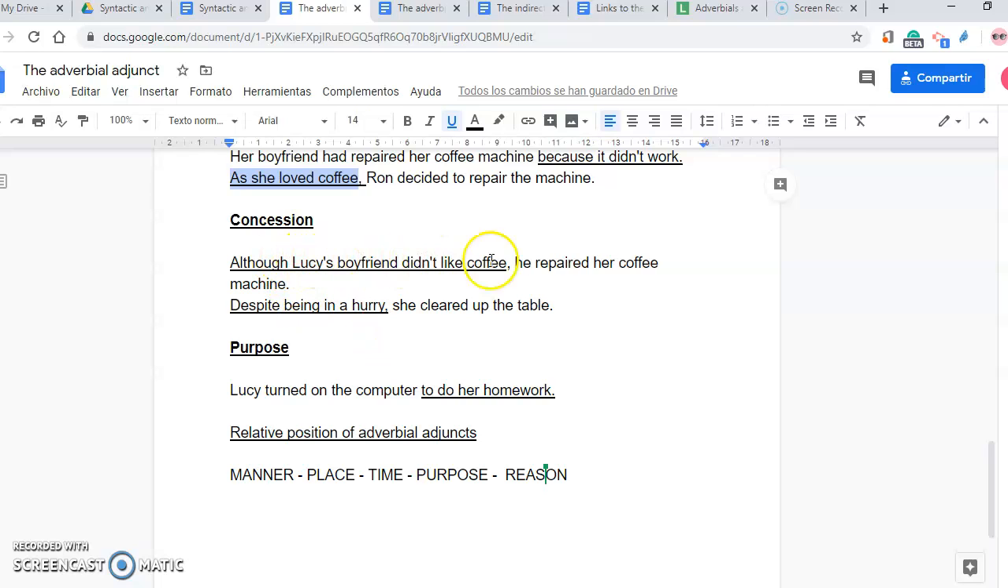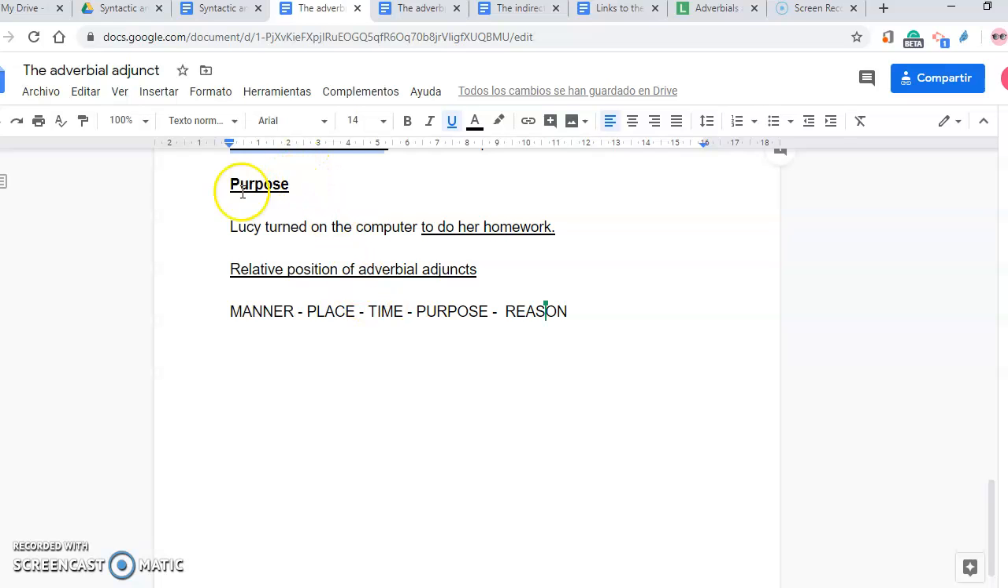Concession. Although Lucy's boyfriend didn't like coffee, he repaired her coffee machine. Although Lucy's boyfriend didn't like coffee is an adverbial adjunct of concession, adverbial clause. Despite being in a hurry, she cleared up the table. Despite being in a hurry is an adverbial adjunct of concession, category, prepositional phrase. Purpose. Lucy turned on the computer to do her homework. Adverbial adjunct of purpose, category, infinitival clause.